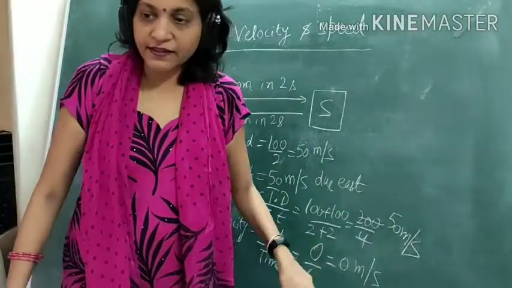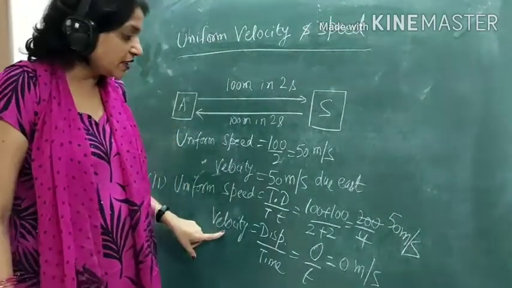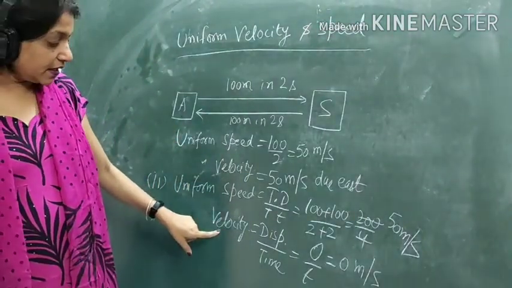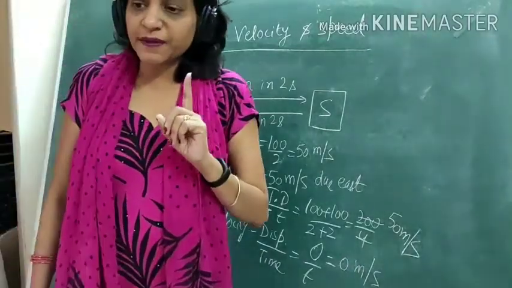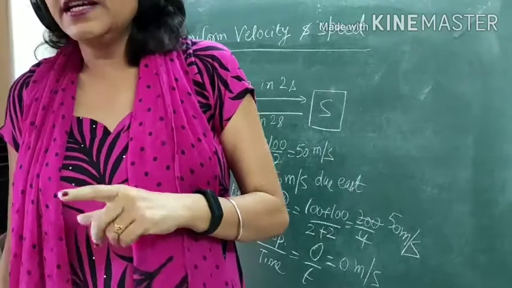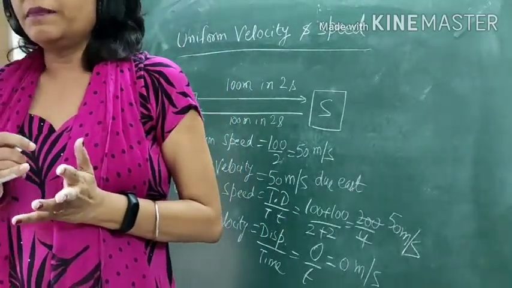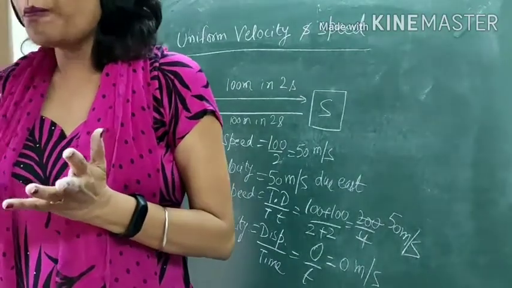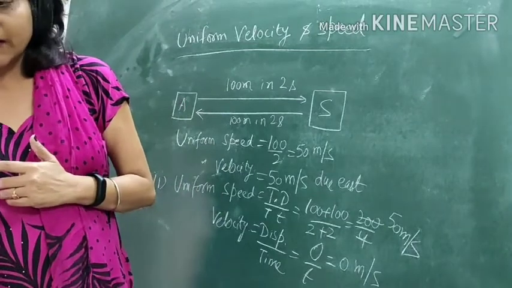It is clear that uniform velocity could be equal to 0 also. Like in the distance and displacement comparison, displacement can be 0, positive or negative, but distance can never be 0.